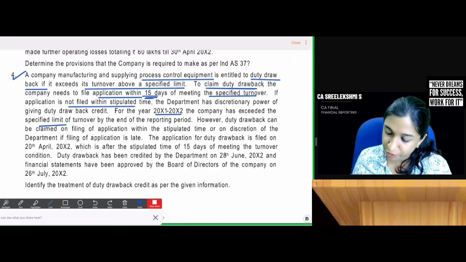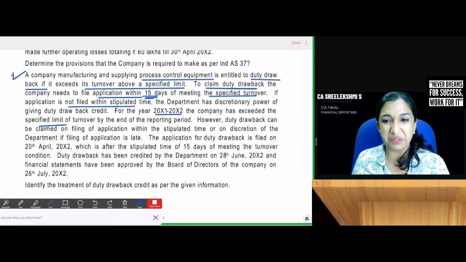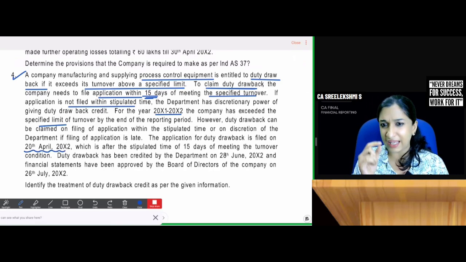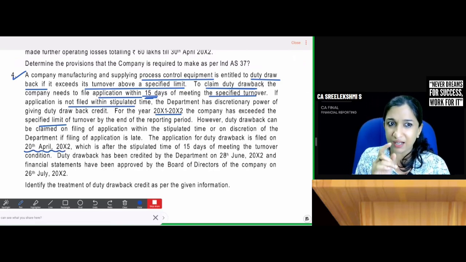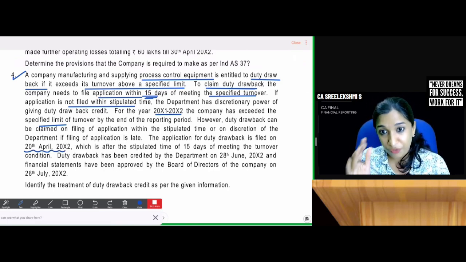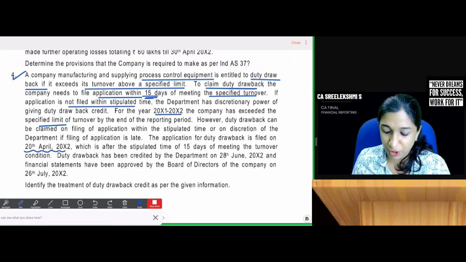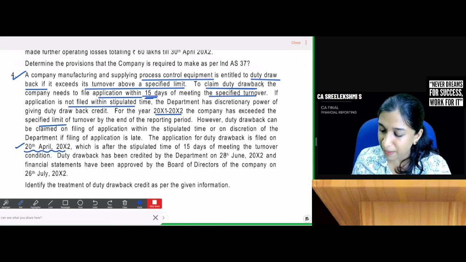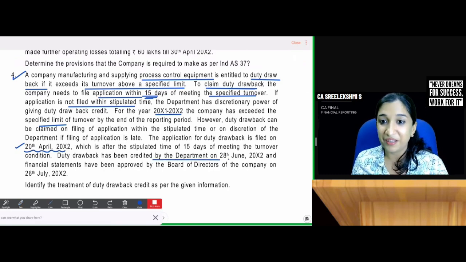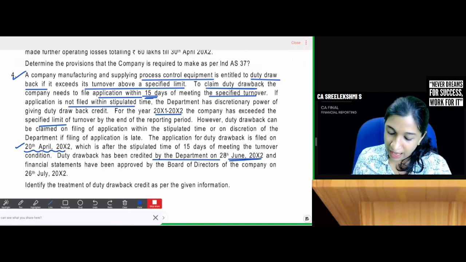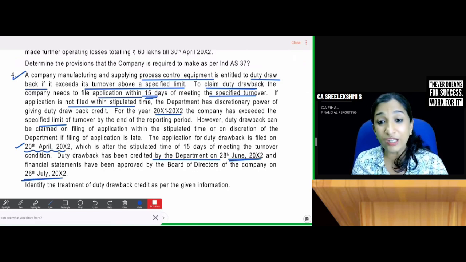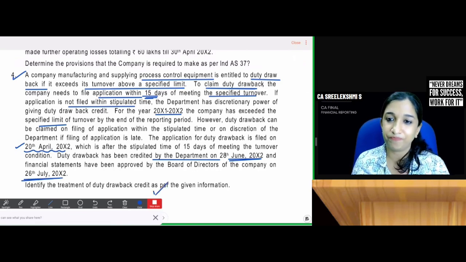The application for duty drawback is filed on 20th April. You achieved the specified performance target by 31st March, but you had to file within 15th April, and you filed on 20th April. Luckily, the department has credited the duty drawback on 20th June, and the financial statements were approved on 26th July. So whether you need to recognize contingent asset.